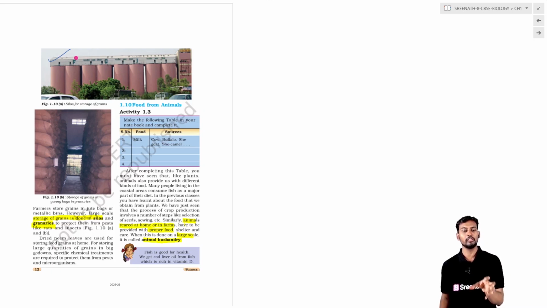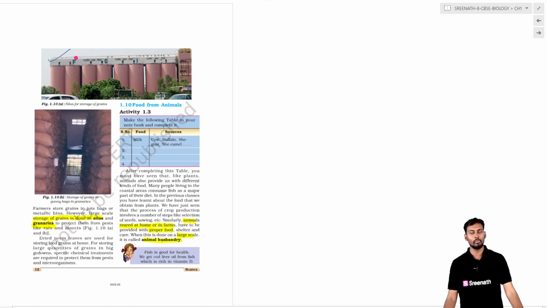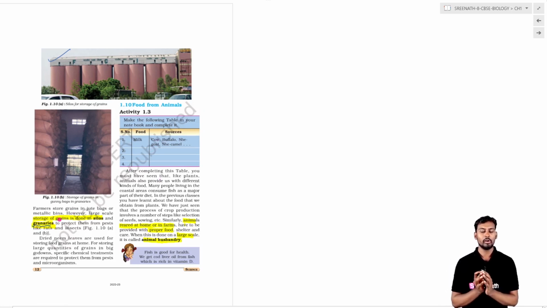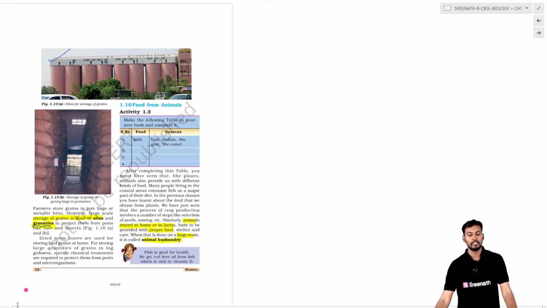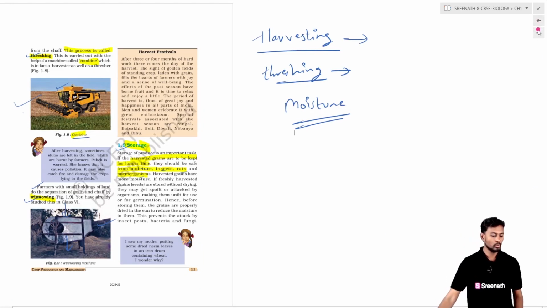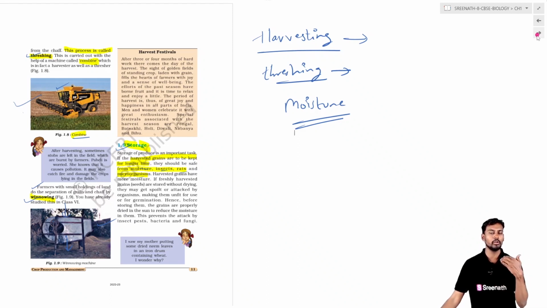The godowns are where the grains are stored away from moisture and other climatic conditions. They are called granaries. Granaries or godowns are where all the conditions are properly maintained for the storage of the food material. This is about storage. If the storage is done properly, it can be used for the betterment in the long run.